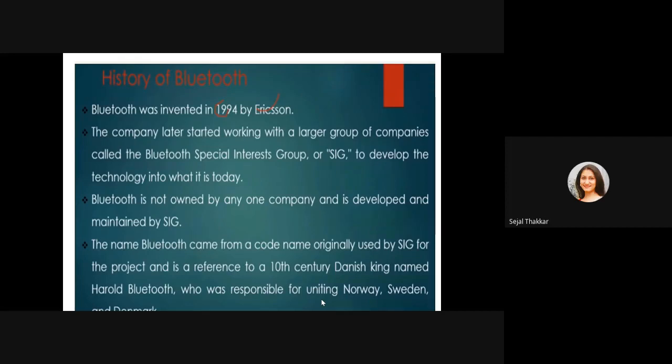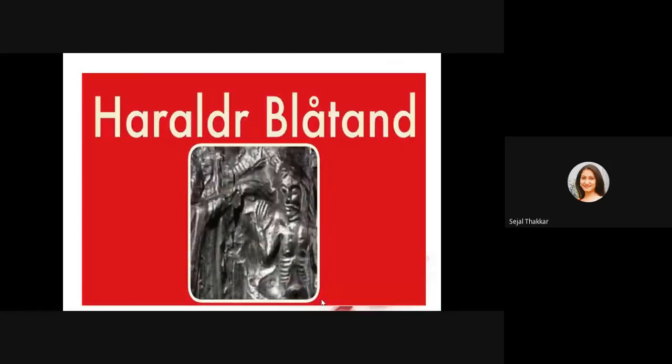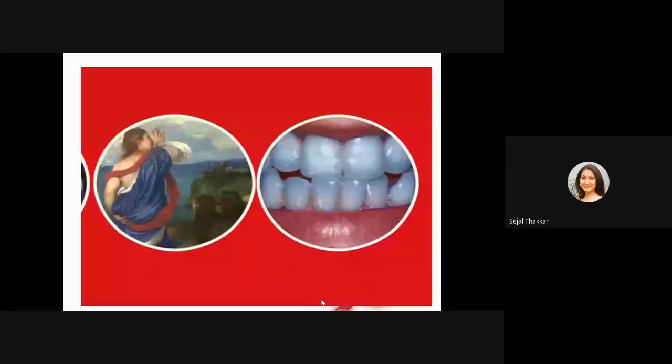So this Danish king invented it first. Then in 1994 Ericsson started working on this. They created one group. So on the basis of this Danish king, they created the name Bluetooth. People say that his teeth were colored blue, and that's why he is known as Bluetooth. They invented this symbol based on the name of that particular person.